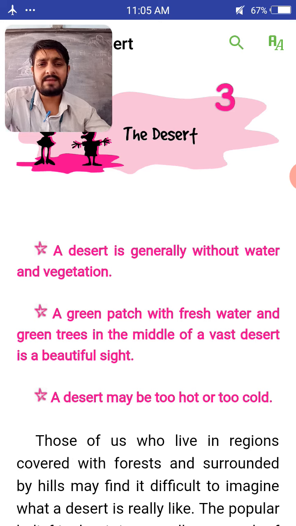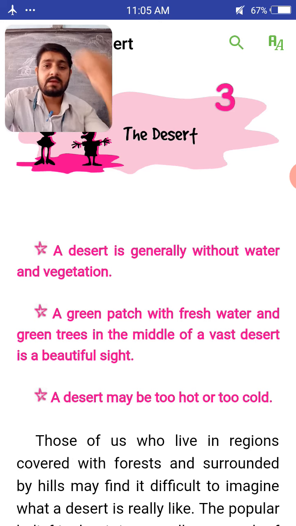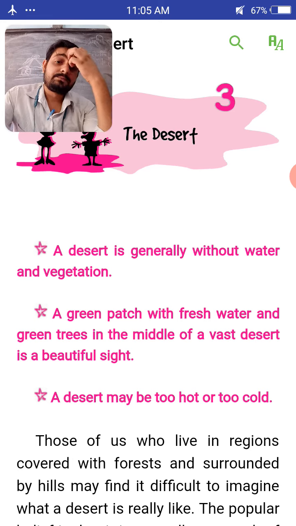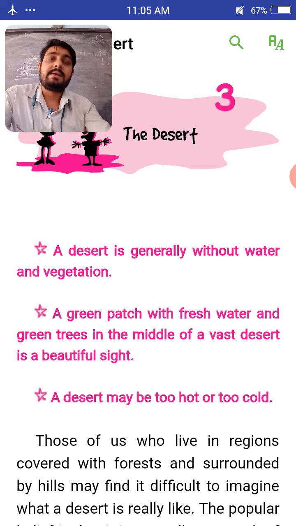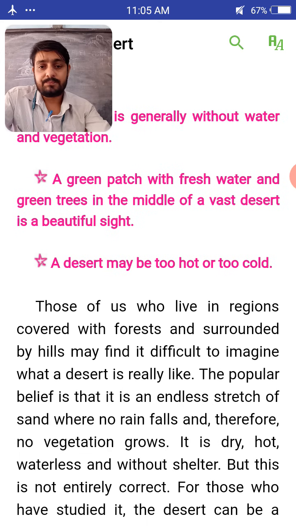No water means very little water; rarely it rains. But sometimes in the middle of the desert we can find a beautiful sight also. And a desert may be too hot or too cold.